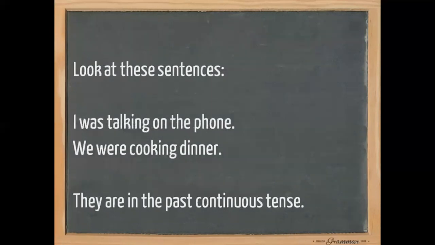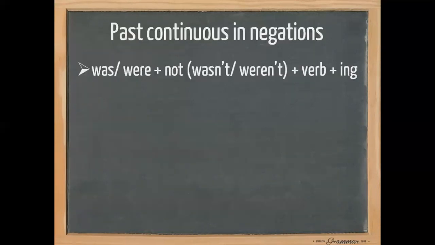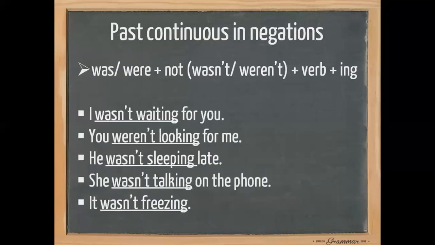Look at these sentences. I was talking on the phone. We were cooking dinner. They are in the past continuous tense. Okay, now the past continuous and negation, okay, with negative. Was or were plus not, which is wasn't or weren't, plus the verb, which is the base form, plus ing. We have many examples. I wasn't waiting for you. I was plus not, which is wasn't, waiting, wait, base form, ing, waiting for you.